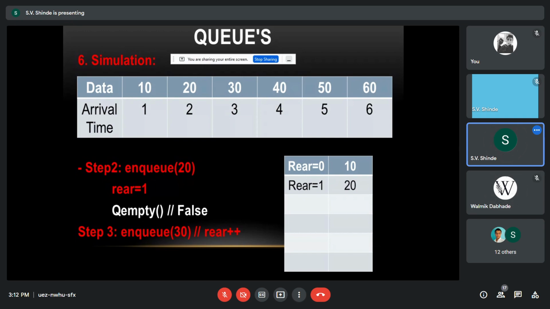30. So we say that after updating 30, rear becomes 2 and queue empty is false now. Next step will be NQ 40. So after NQ 40, rear is incremented by 1, rear becomes 3. NQ 50. So after issuing 50, rear is equal to